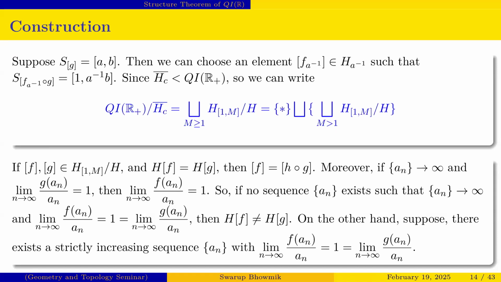That is a challenging task. That's why we are doing that only: which elements are in the same class and which elements are not in the same class, by giving some conditions on slopes of f and g. So now we get that, on the other hand, suppose there exists a strictly increasing sequence n with this condition holds. So these are basically conditions. We are imposing this condition because we want to characterize the elements of that group.